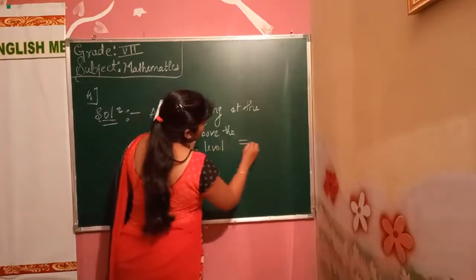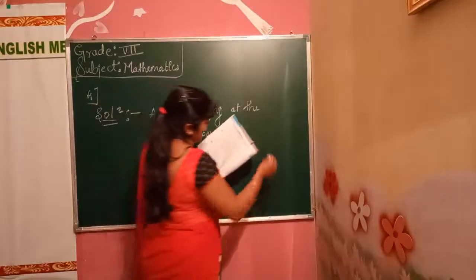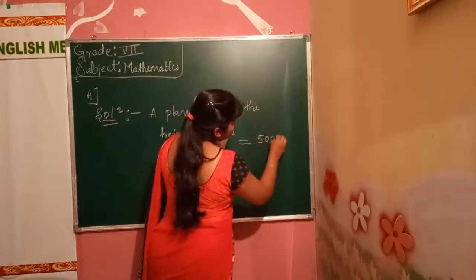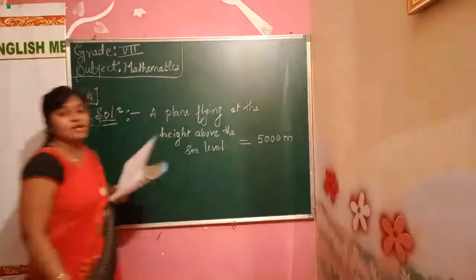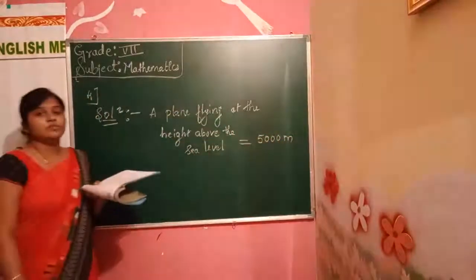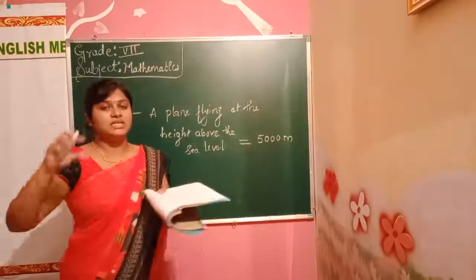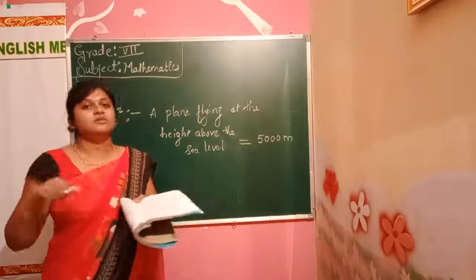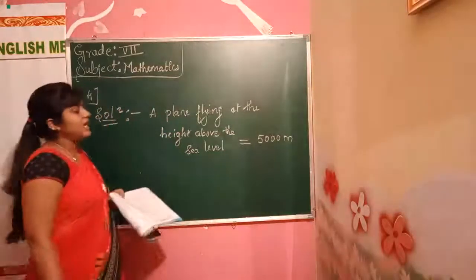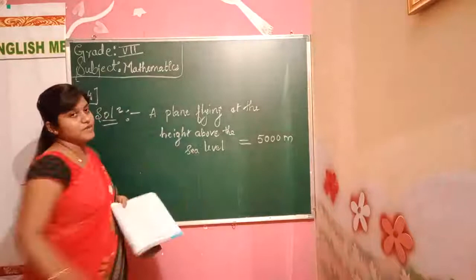What is the height now? It is equal to 5,000 meter. Yes, we have to write with a statement, because it is a word problem. We can't write only answers. We have to write each sentence, then only we can solve. The plane flying at the height above the sea level is equal to 5,000 meter.